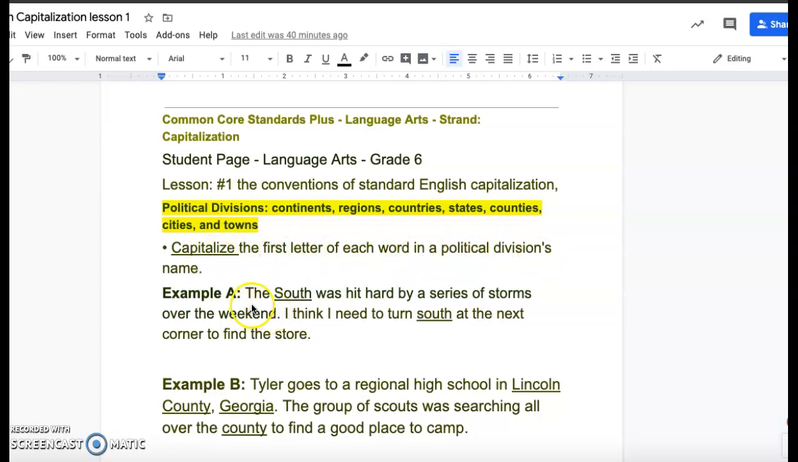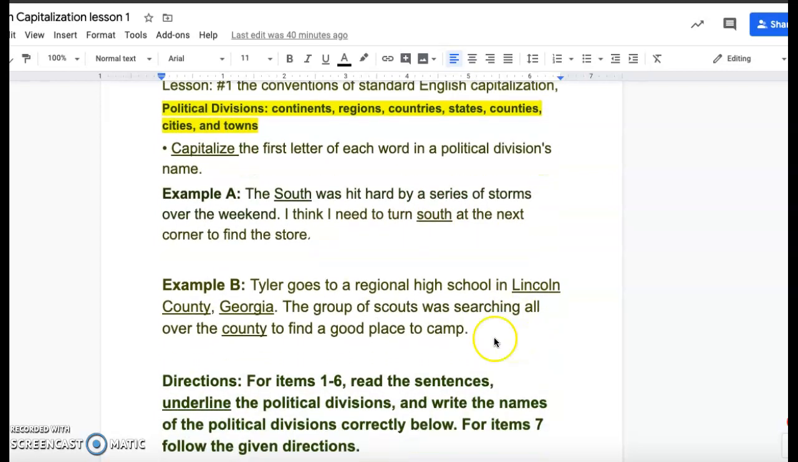So here's example one. The South, see it's capitalized, was hit by a series of storms over the next week. I think I need to turn south at the next corner to find the store. So this south doesn't have to be capitalized, but one of our directions is we need to underline the political divisions, so we underline it.